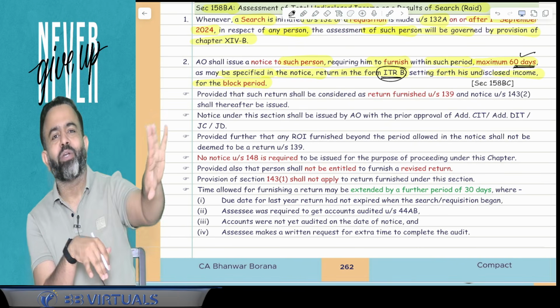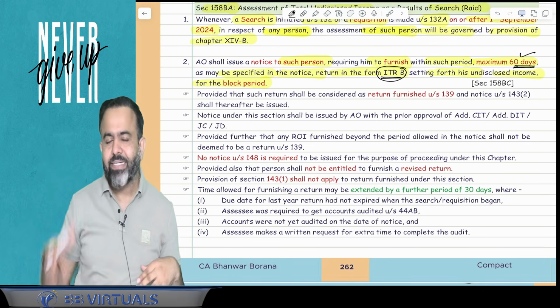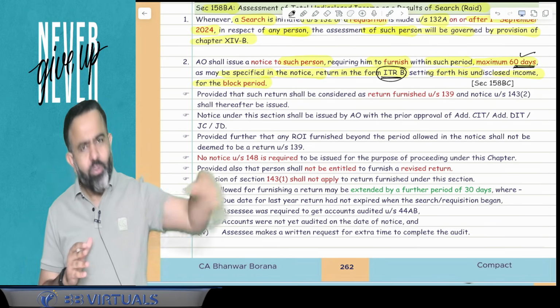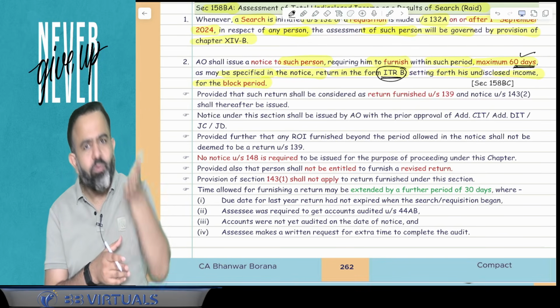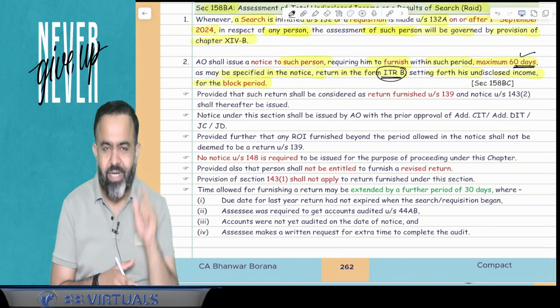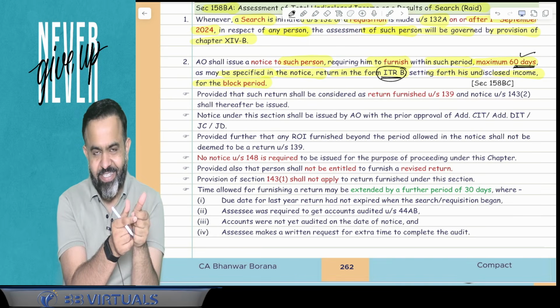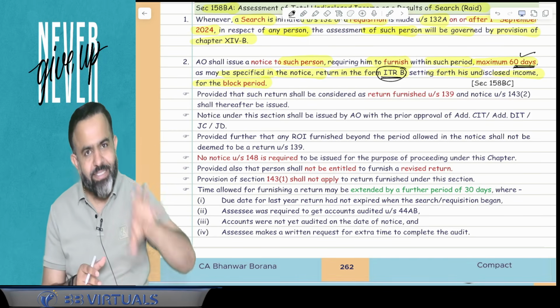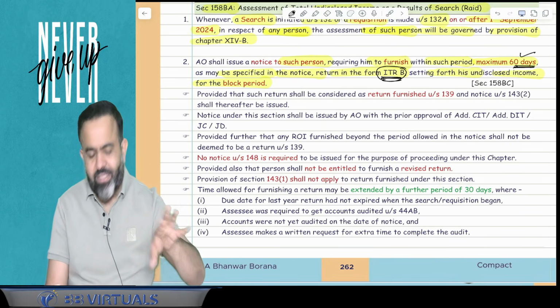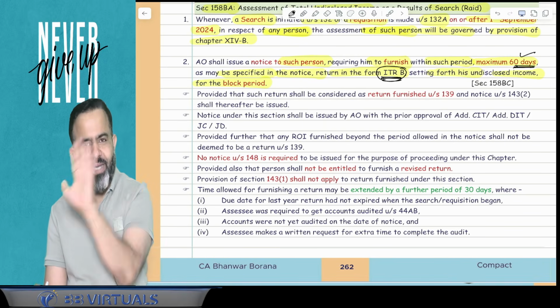Just disclose your undisclosed income because raid is conducted, search is conducted. So now you disclose your undisclosed income. Whatever your undisclosed income, you file in the return of income. So that is one opportunity, okay? Because there will be one benefit when you disclose the undisclosed income in this particular return in the ITRB. What is the benefit? I will explain you.